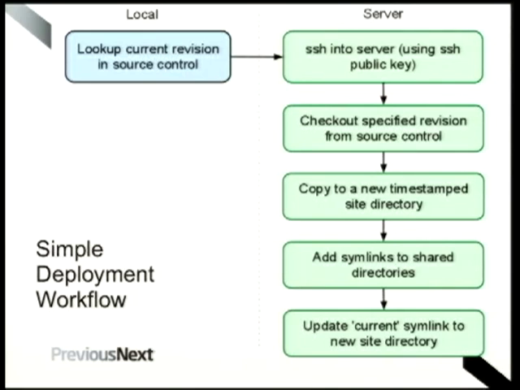Once it's got that, it'll SSH into the server, typically using a public key, so you don't have to type a password every time. It will use that revision to check out into that shared cached copy folder the revision that you specified. You can also pass in a specific tag if you want to do it that way. We typically just use the head of the Git repository that we're at when we're doing deployment. It copies that site to a new timestamp folder, adds in all the symlinks, and then just updates the current symlink to point to that new version.